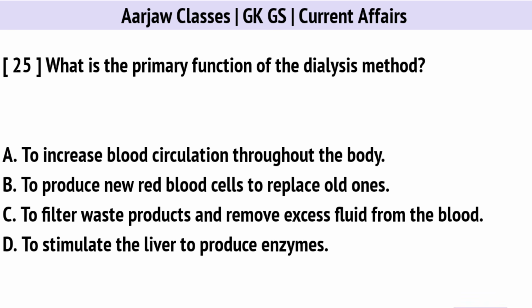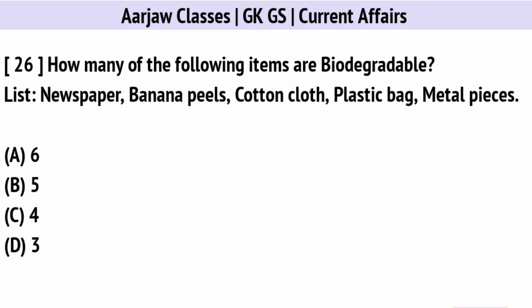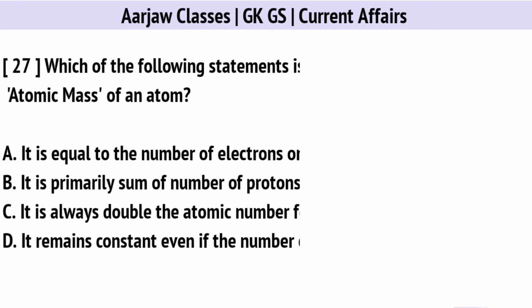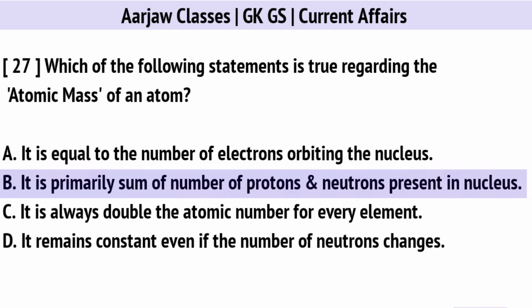What is the primary function of the dialysis method? Correct option is C. To filter waste products and remove excess fluid from the blood. How many of the following items are biodegradable? Right option is D. 3. Which of the following statements is true regarding the atomic mass of an atom? Correct option is B. It is primarily the sum of the number of protons and neutrons present in the nucleus.